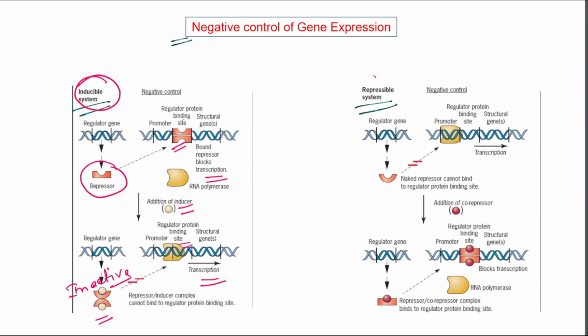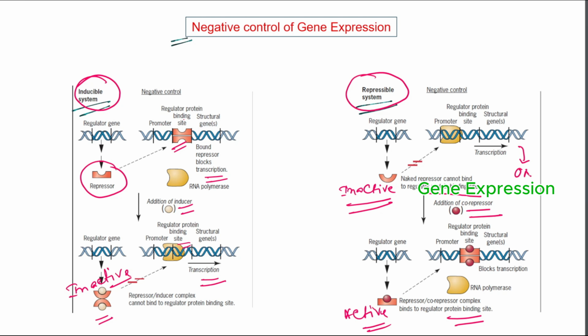But in the negative repressible system, the repressor cannot bind to the regulatory protein binding site because the repressor is inactive. But after addition of co-repressor, the repressor becomes active and binds to the regulatory protein binding site. So when the repressor is inactive, the gene regulation is turned on, but when the repressor is active, then the gene regulation is turned off. So in negative control of gene expression, the repressor protein is used to regulate transcription.